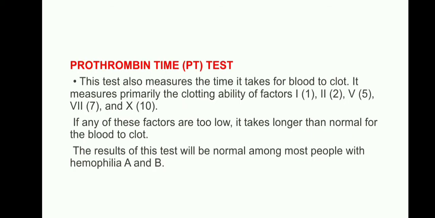The prothrombin time, PT test, should be evaluated to see which clotting factor is deficient, that is factor 1, factor 2, factor 5, 7 or 10. They should rule out hemophilia A and hemophilia B, which most commonly affect those children.